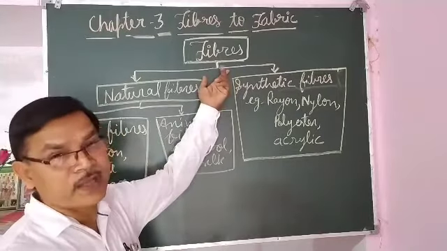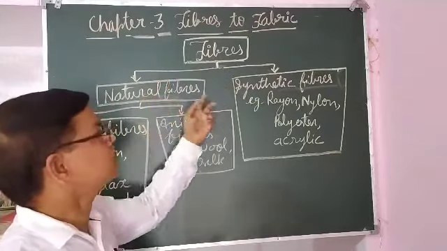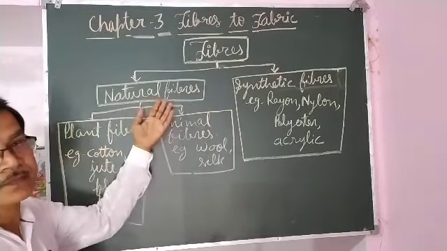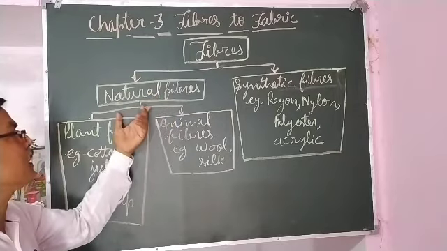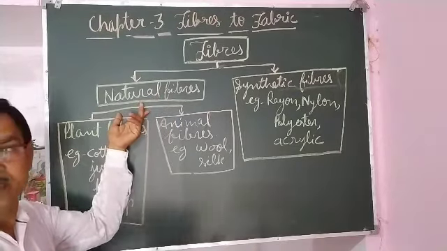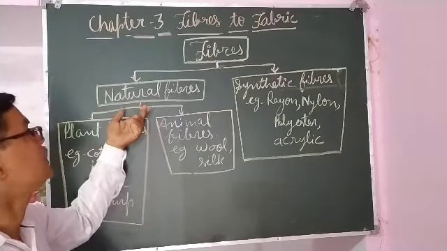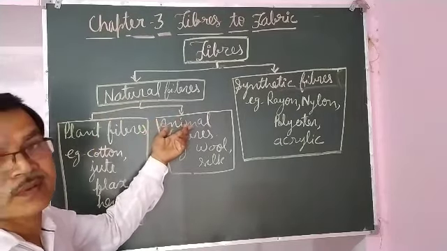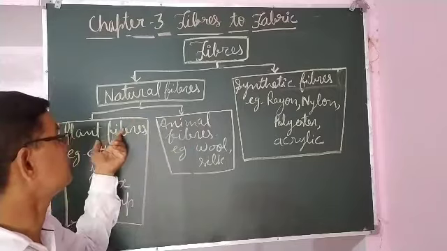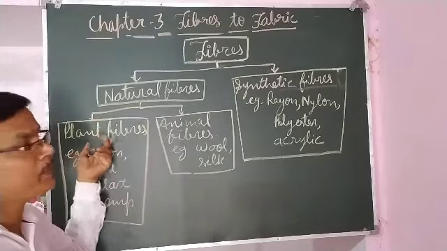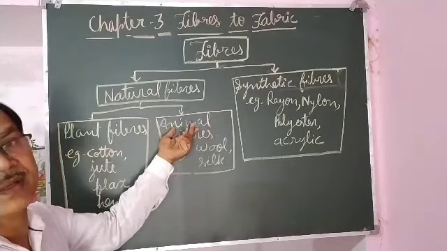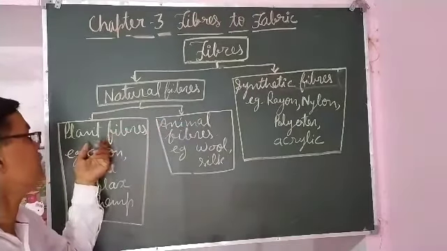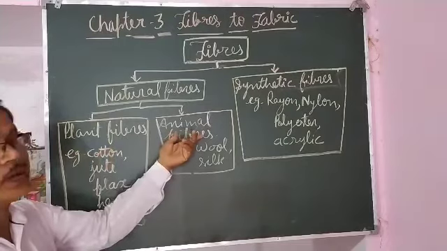Fibers are mainly of two types, that is natural fibers and synthetic fibers. Natural fibers can be categorized on the basis of the source from which they are obtained. Some of the natural fibers are obtained from plants, and some of them are obtained from animals. So on the basis of the source they are categorized as plant fibers and animal fibers.